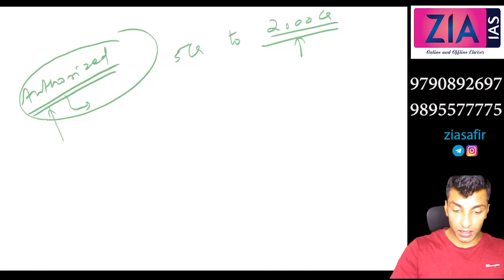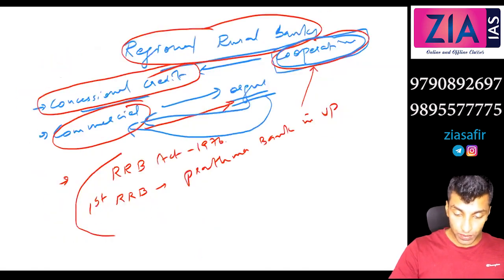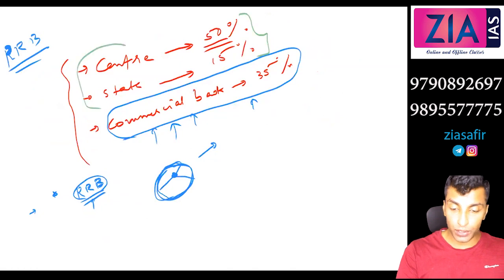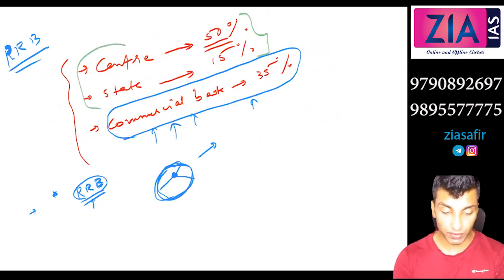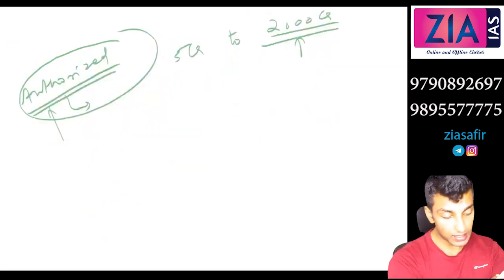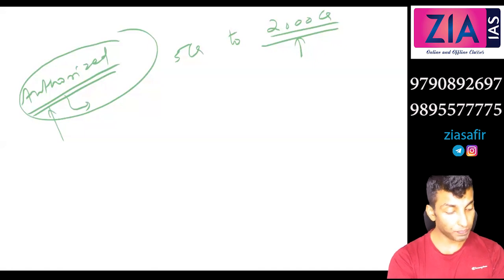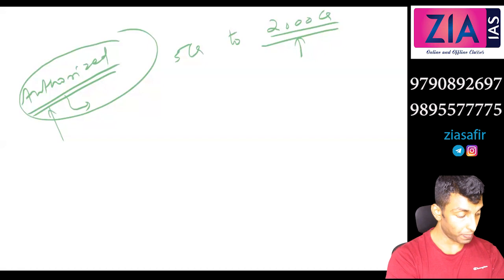So here we have seen this is the shareholding, right? The center and state should not reduce less than 51%. At least 51% should be with the center. So RRBs can raise funds from private entities, but the central government and public sector banks' shareholding should not reduce below 51%.